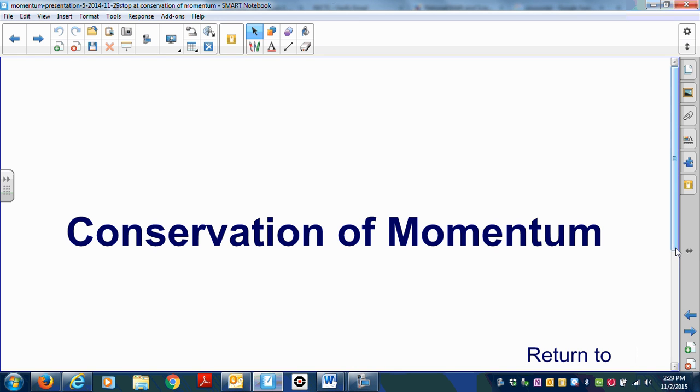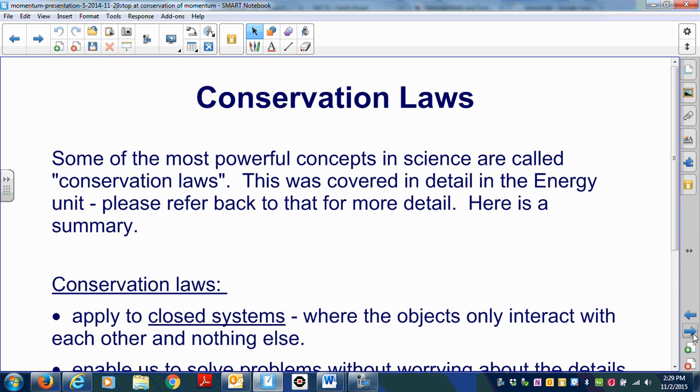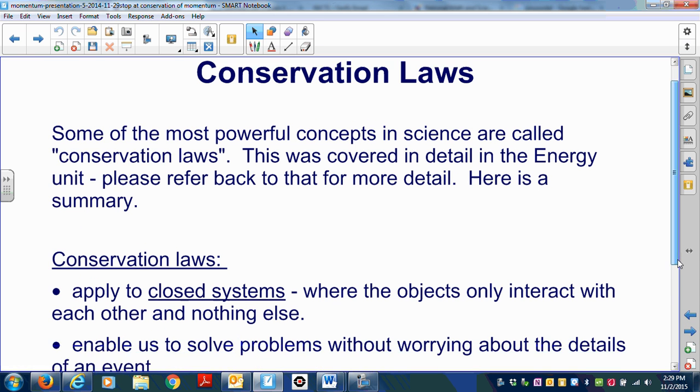This lecture is on the conservation of momentum. Some of the most powerful concepts in science are called the conservation laws. This was covered in detail in the energy unit, so if you need more information about that, go ahead and re-look at those lecture notes. Here's a summary of what we covered then.